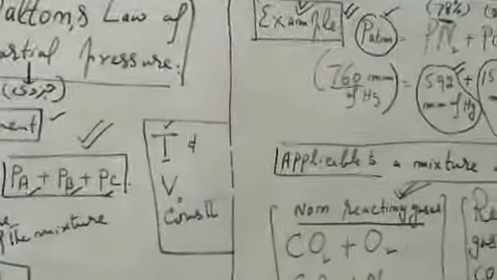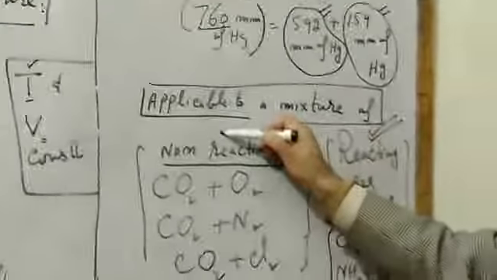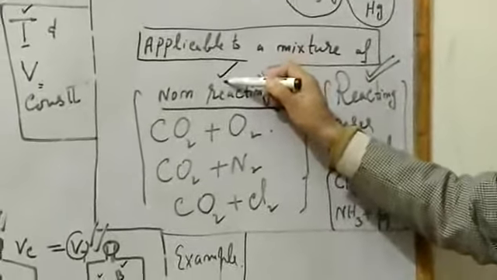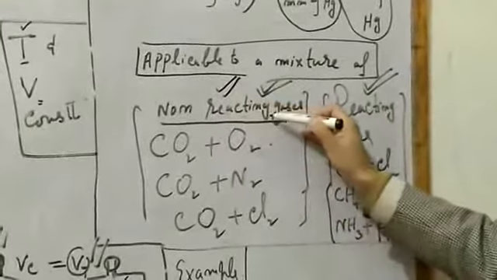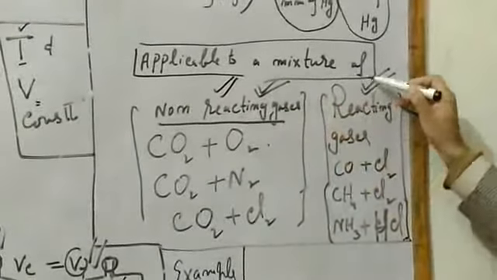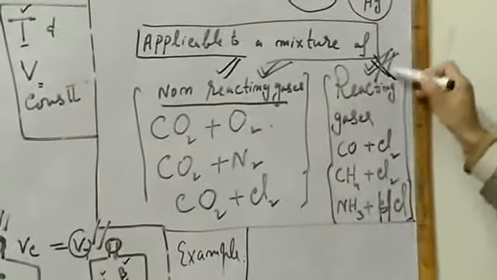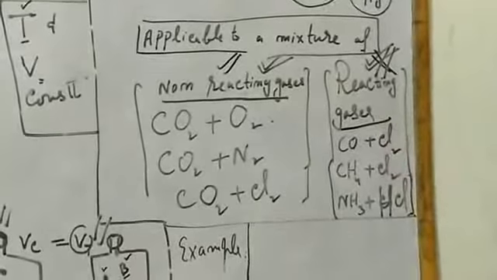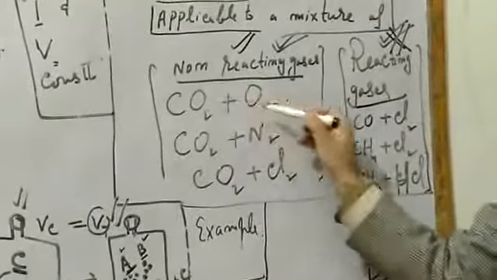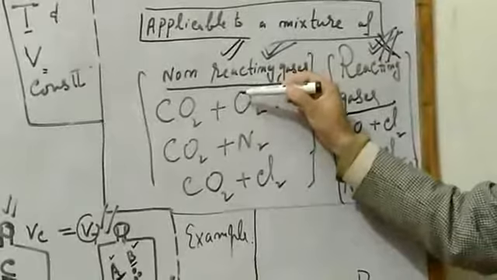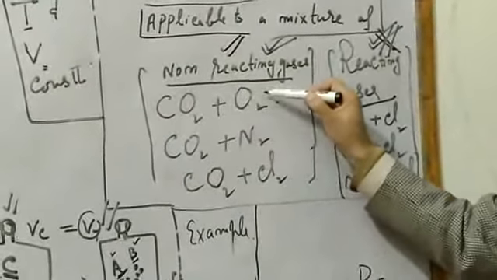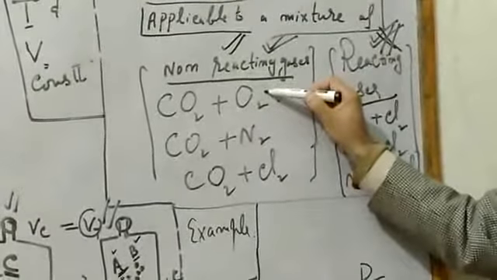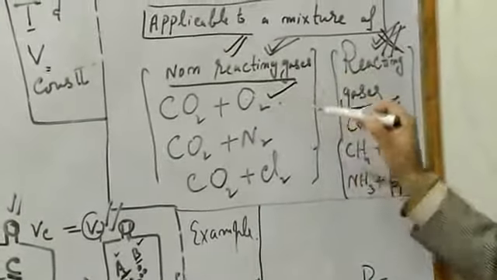Keep in mind it is applicable only and only to a mixture of non-reacting gases, and it is not applicable to a mixture of reacting gases. So here I have taken some examples of non-reacting gases, carbon dioxide and oxygen. It is a pair of non-reacting gases, so it is applicable to this one.